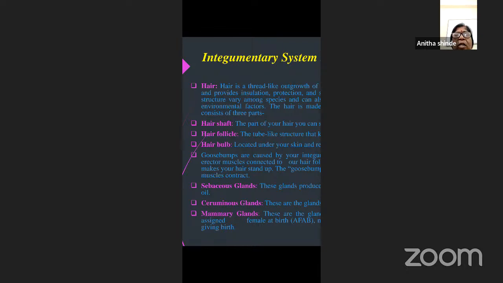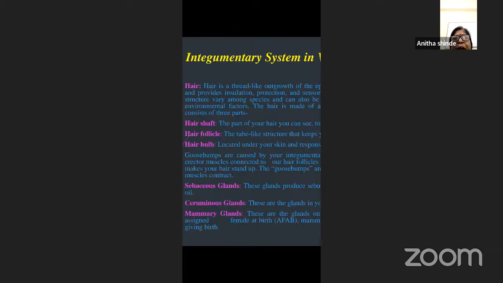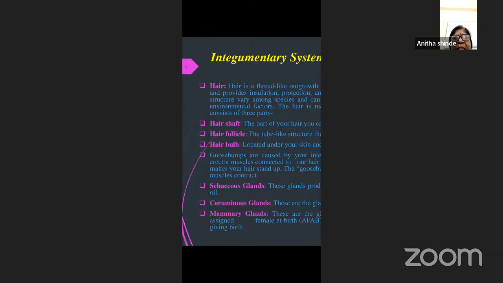The next you have are the sebaceous glands. Sebaceous glands are glands that produce sebum, or oil, and it gives your face its oil. Because of this, it will give a glow. So these glands produce an oil called sebum. Apart from this, you have ceruminous glands.